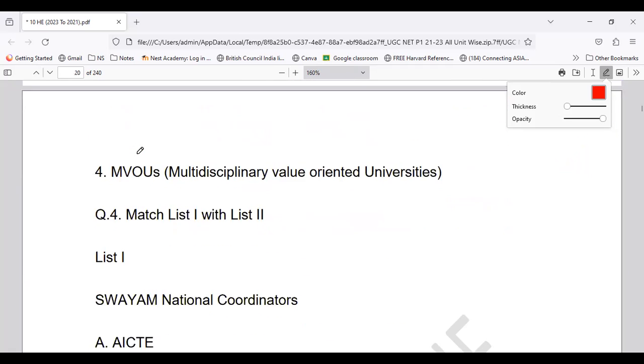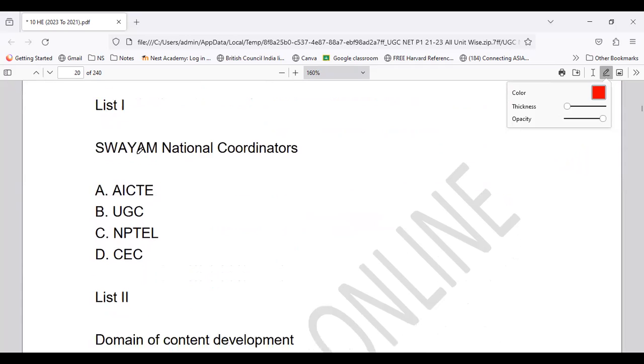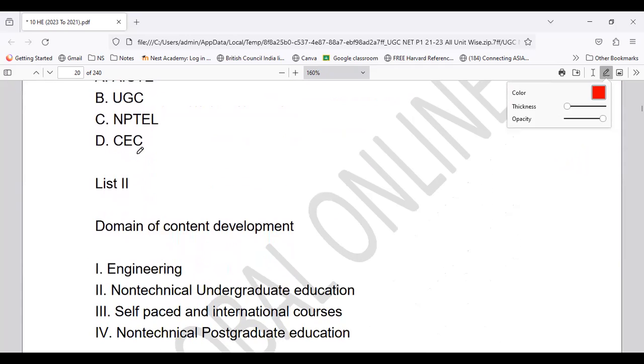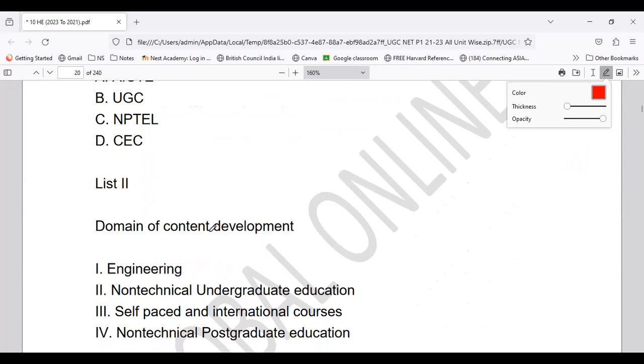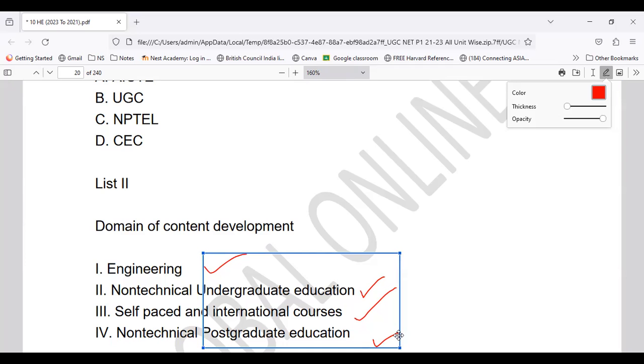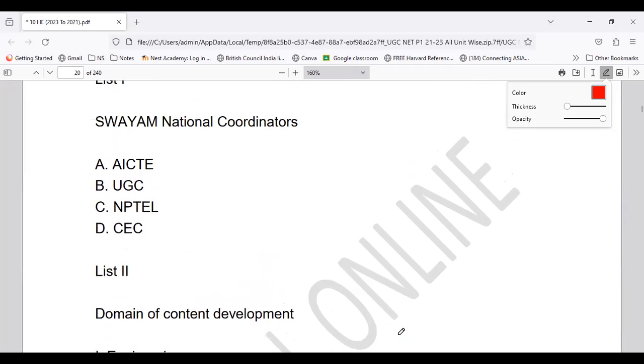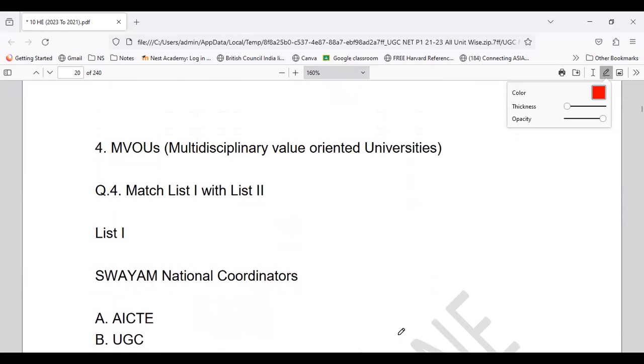Okay, coming to question number 4, everyone. Question number 4 is about the coordinators. Now this we have studied very well. In fact, here no one should go wrong. What these coordinators are, with respect to which development? AICTE is for what, UGC is for what, NPTEL is for what, or CEC is for what. Here we have the options as engineering, non-technical education, self-paced and international courses, or non-technical postgraduate education. So which options match with the SWAYAM coordinators?